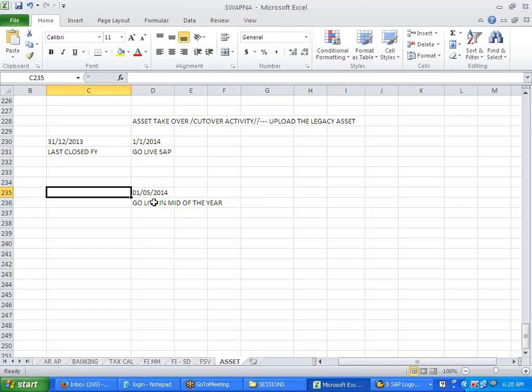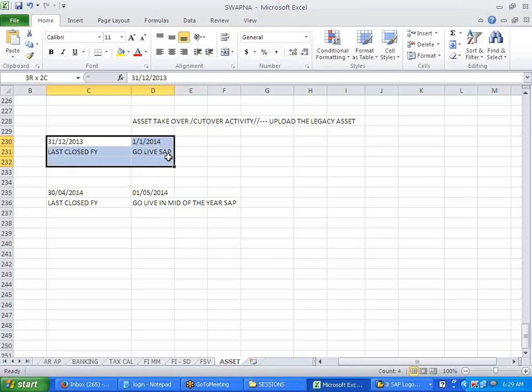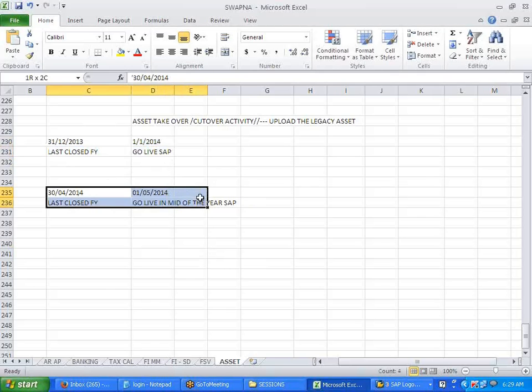This is in SAP. 30/4/2014, correct? Everyone agree? Yes. This is the last closed fiscal year in my old system. We will try to upload the assets through this. We'll try to make one scenario of this and upload the legacy assets, the old assets.